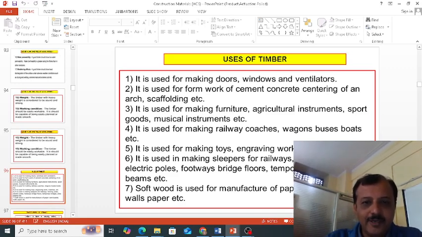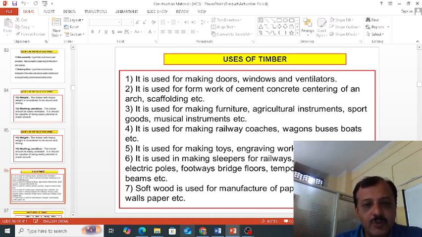Today, let us discuss the uses of timber. Timber is used for making doors, windows and ventilators. It is used for formwork of cement concrete, centering, scaffolding, etc. It is used for making furniture, agricultural instruments, sports goods, musical instruments, etc.